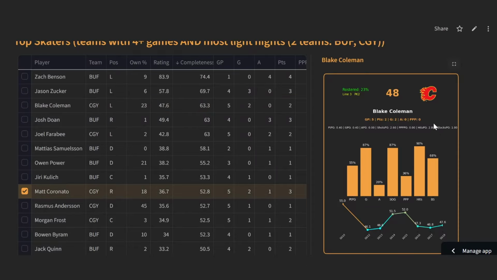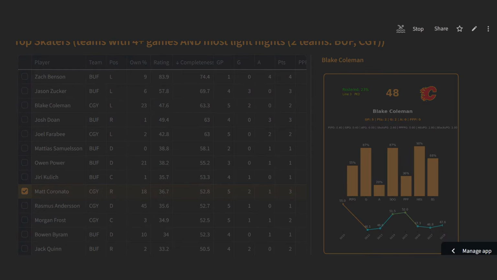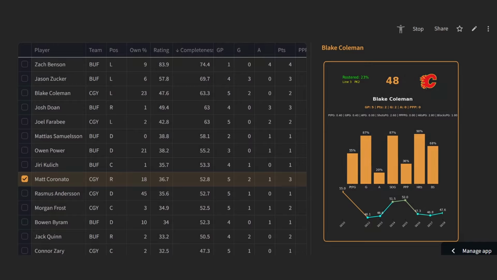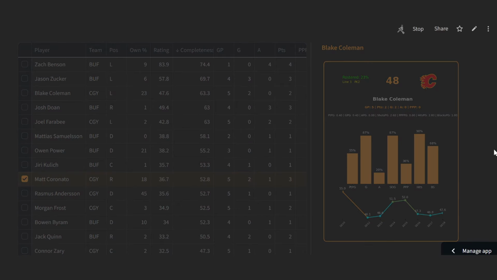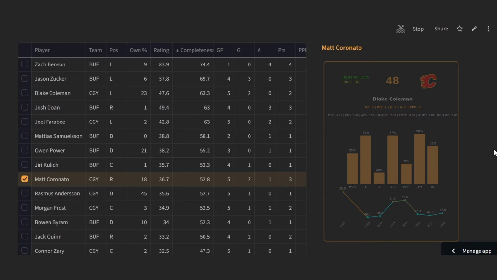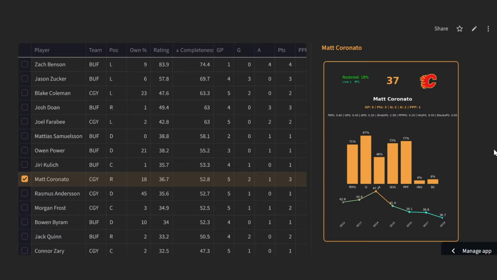As I mentioned, I do want to cover Matt Coronado. The only reason why I'm not going to go out and grab him is because I have Pasternak, and he's a single position right winger. So too is Matt Coronado. So I don't know if I want that stack with 2 single position right wingers. But with that, line 1, power play 1, only 18% owned, 3 points in 5 games, 2 goals, 1 assist, a power play point. Not much in the way of peripherals. In fact, no hits or blocks so far. 2 shots per game, but he is getting a little bit of power play time. So hopefully he can translate that into offensive production.